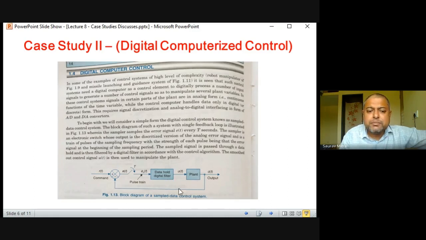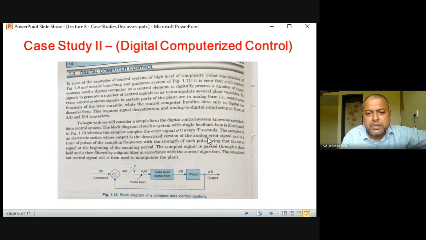So it's a very simple kind of sample data control system they have shown. But if it is digital control system, two more blocks, that is ADC here and DAC here, has to be shown. So to begin with, we'll consider simple. Actually, this is not a digital control. They have shown a sampled data control system. Okay, like this, the block diagram of such a system, a single feedback loop is illustrated, wherein the sampler samples error signal e(t) at every T second. Sampler is an electronic switch. So that switch can be a MOS switch, it can be a BJT, IGBT switch.